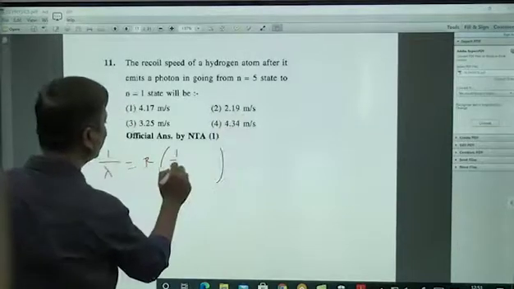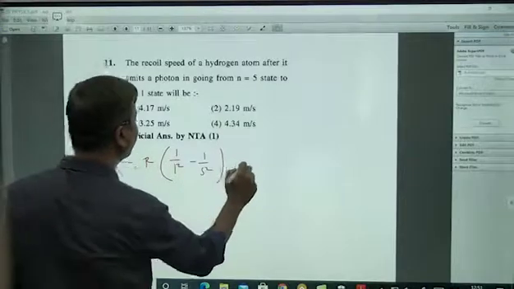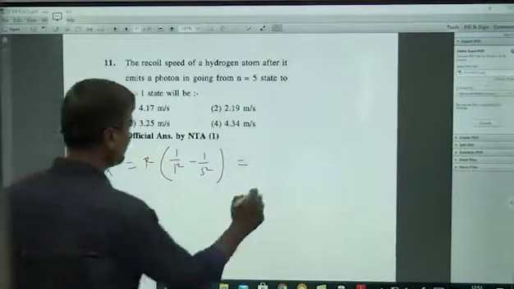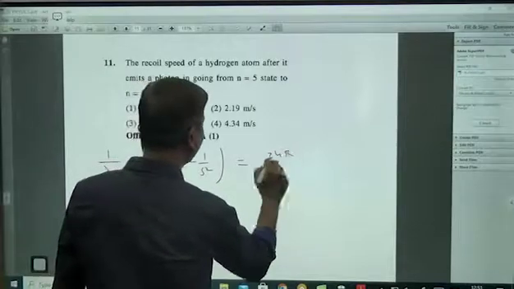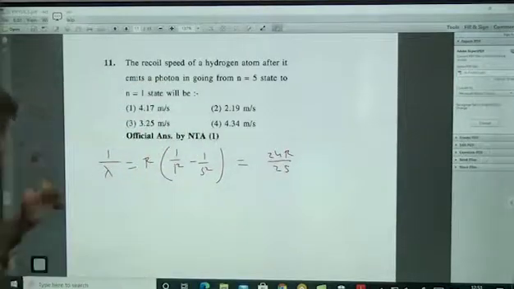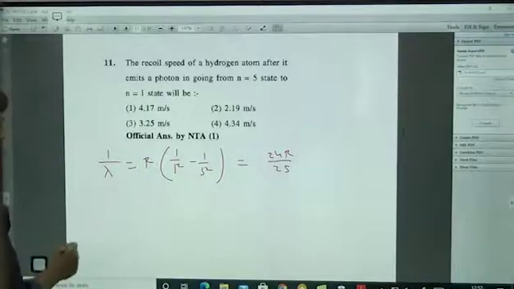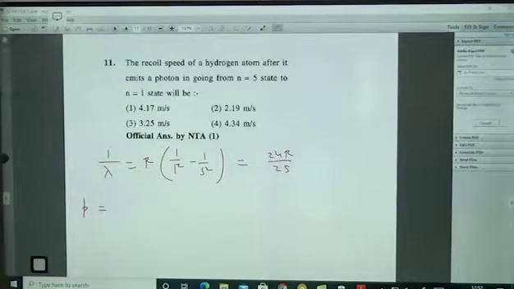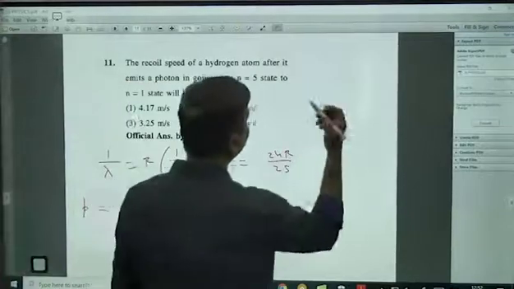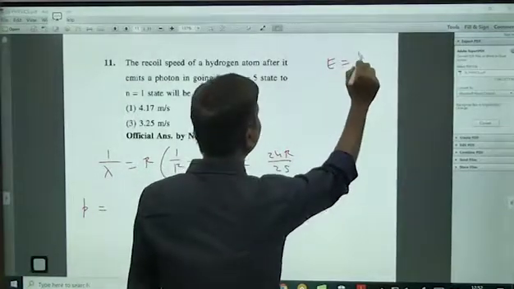So 1 by 1 square minus 1 by 5 square: 1 minus 1 by 25. So something like 24R by 25. I want momentum, because this is a wavelength. So what is the momentum of a photon? I know energy, I will remember this, hc by lambda.